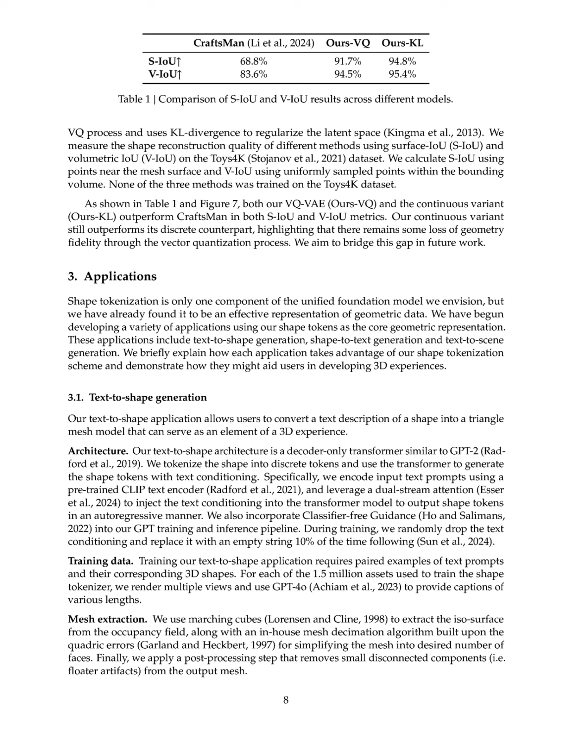Although the continuous variant showed superior performance, highlighting some loss of geometry fidelity in the discrete variant, we aim to address this gap in future work, indicating a clear path for improvement and validation of our method's potential.